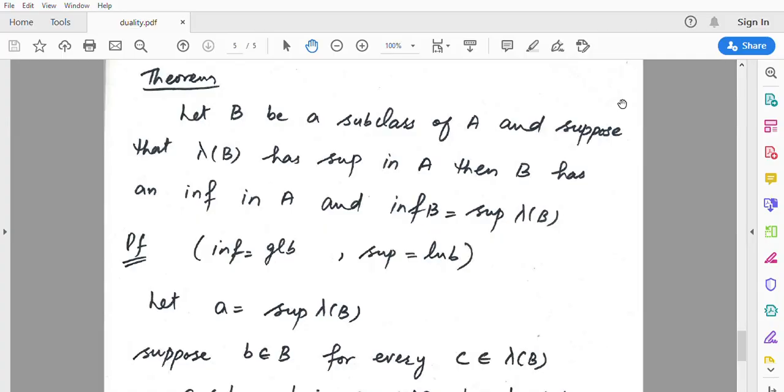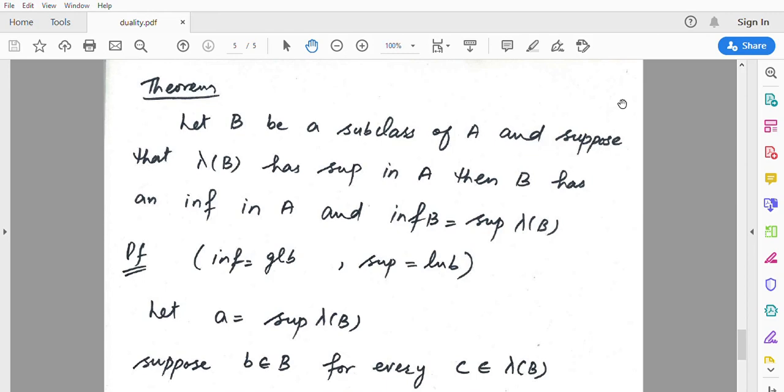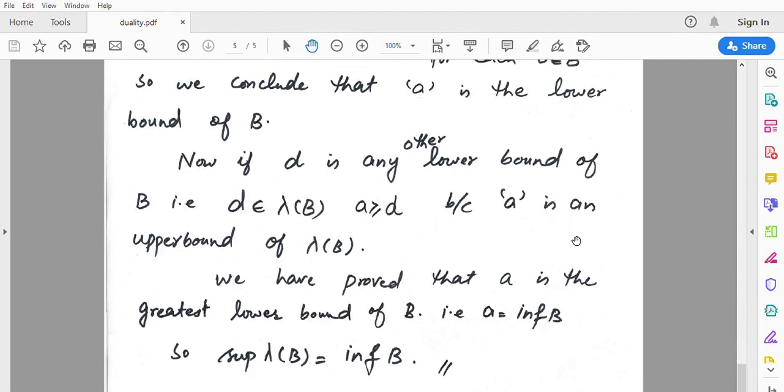Okay, the next theorem is interesting, important, and a little bit tricky. You have to keep your mind open so that you can understand it, because we will talk simultaneously about a single element having its membership in some upper class and some lower class and other stuff. So the theorem statement is: let B be a subclass of A, and suppose that lambda of B has a supremum in A. Then B has an infimum in A, and the infimum of B is equal to the supremum of lambda of B.